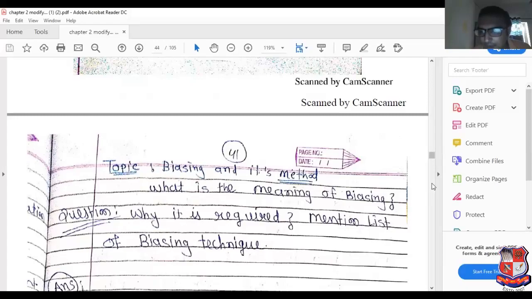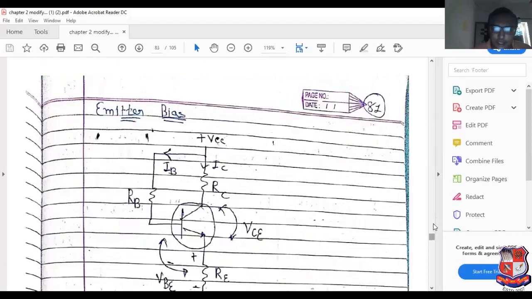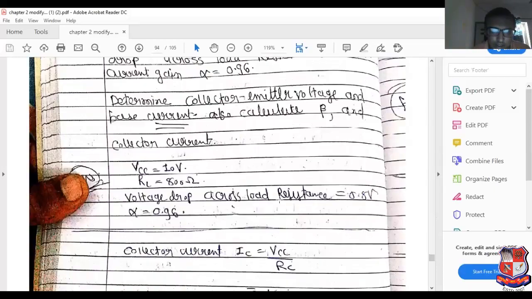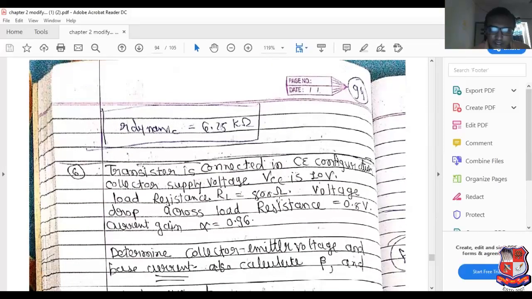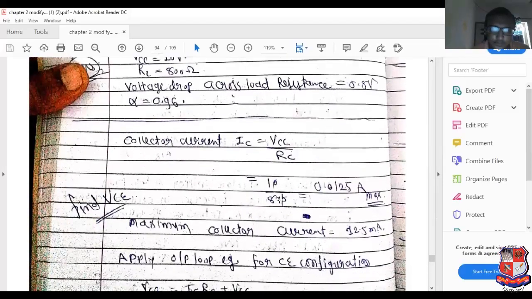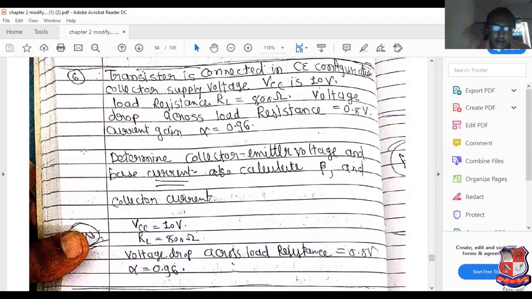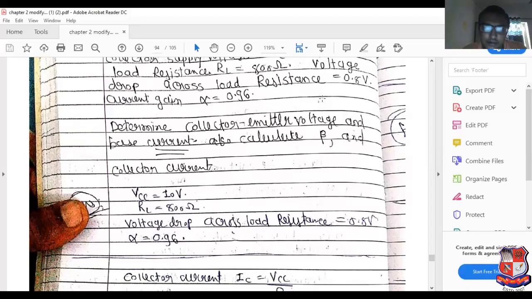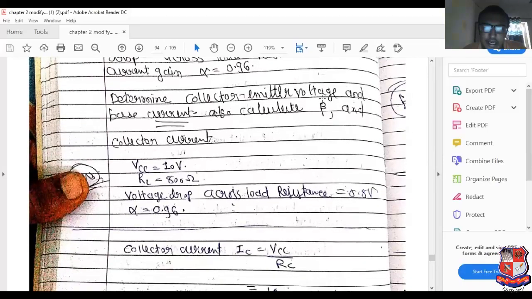Now, based on that, I have discussed an example related to it. So please see this example very carefully. The transistor is connected in common emitter configuration. Collector supply voltage is 10 volt. Load resistance equal to 800 ohm. Voltage drop across load resistance is 0.8 volt. Determine the collector to emitter voltage, base current, beta and collector current.